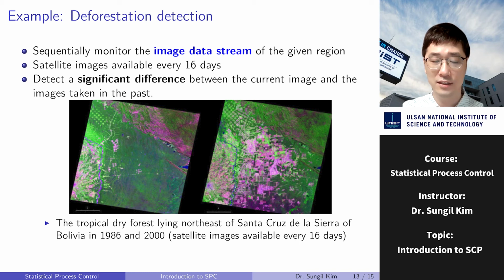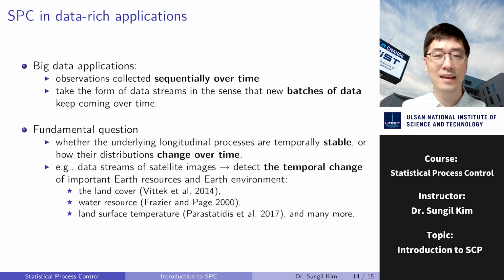We can sequentially monitor the image data stream that is available every 16 days and give a signal that a significant difference is detected between the current image and the image taken in the past. The second example is a bit different from traditional SPC examples.